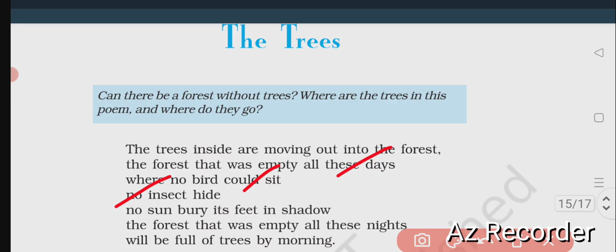No sun buried its feet in its shadow. I mean, the sun rays through the shadows of the trees never come down to the root of the tree. Just think about it. If there are no trees, there are no branches and no leaves. That means that the rays of the sun directly hit the ground. If there were trees, the sunbeams through the branches and the shadow of the trees would try to come to the root.